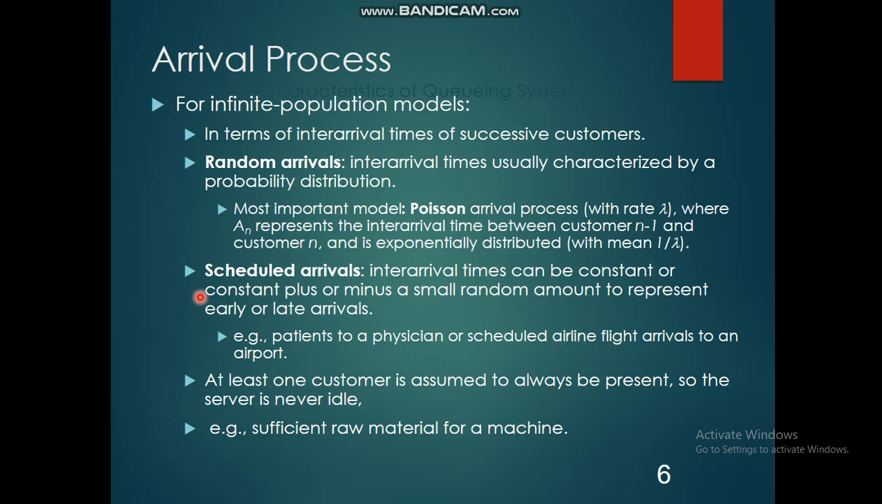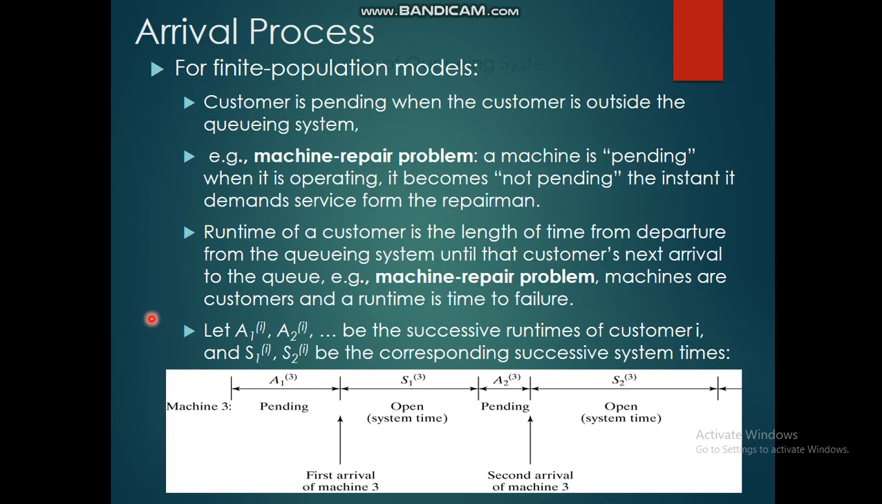So the third case: at least one customer is assumed to be always present, so the server is never idle. For example, sufficient raw material for a machine. In some production environments, they always need raw material for production, isn't it? So they assume a particular case where there is always sufficient raw material provided to the server, and the server is not idle at any time. So that is the third. So the next kind of arrival process is for